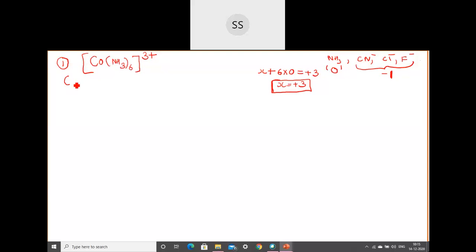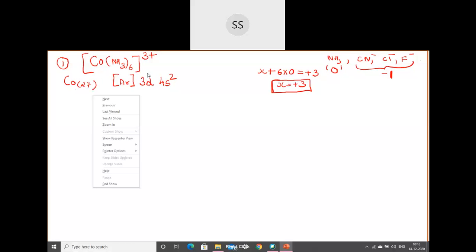Cobalt, even though the atomic number is 27, we write the electronic configuration in this way. I will write argon here and then write the inner orbital inside only. You don't write according to the Aufbau principle because you have to remove the electrons. So to make things easier, you write based on the orbitals. So here 3d is inside and 4s is outside. I am putting 4s outside. It has 2 electrons, and the 3d orbital will have 7 electrons.